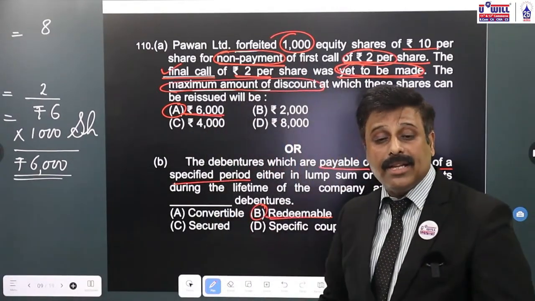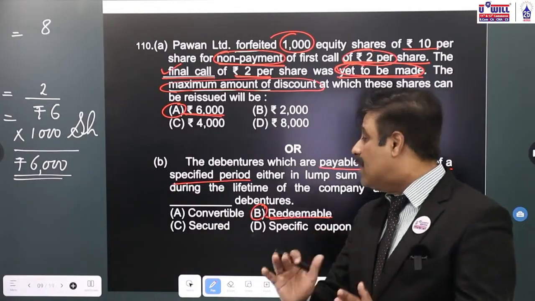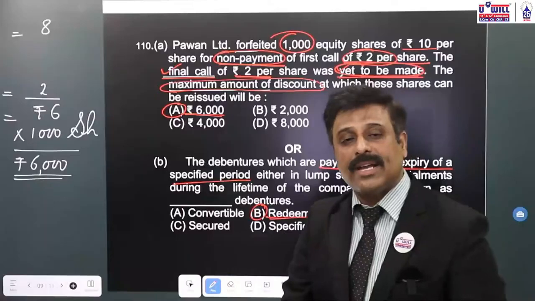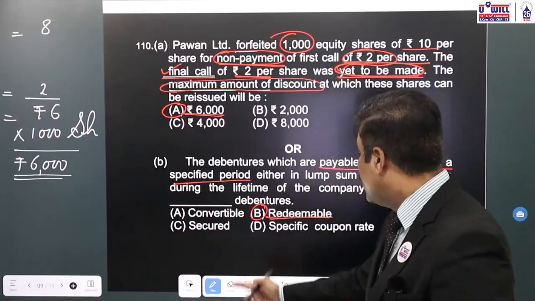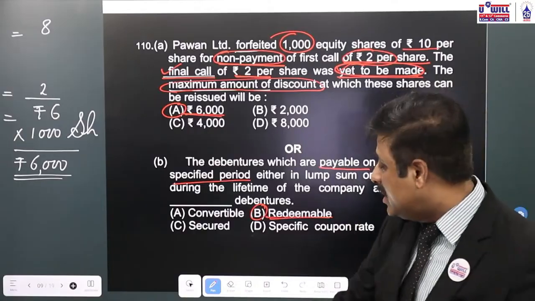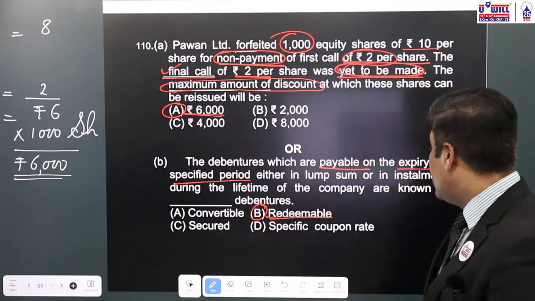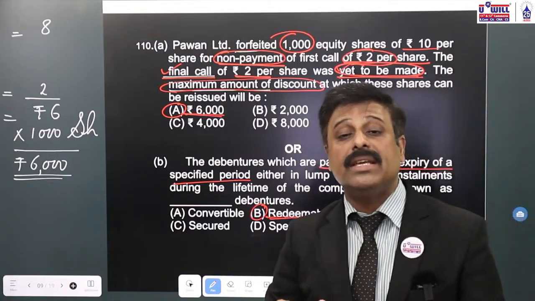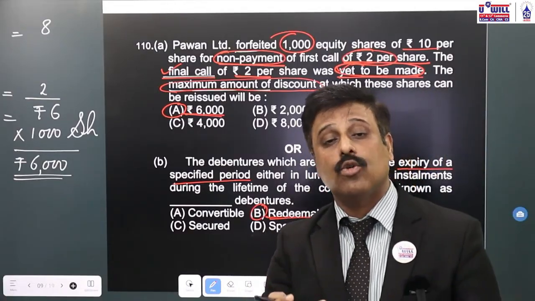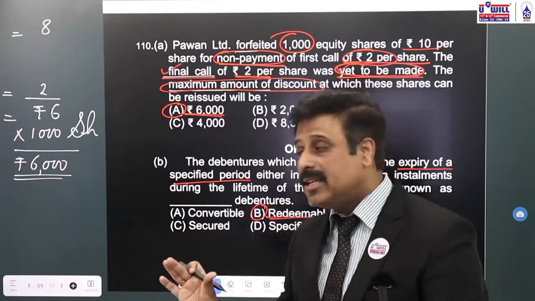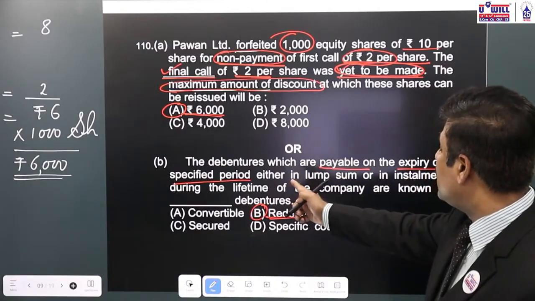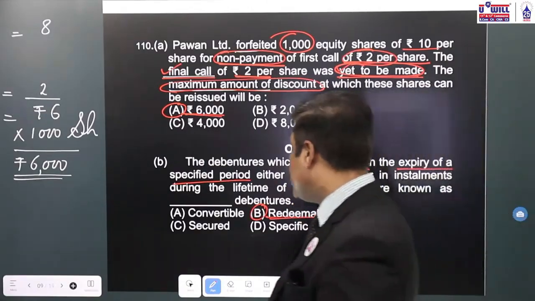What are convertible debentures? Those debentures which are not paid the money. Here it is given payable. They are converted into equity shares at the expiry of the period, either in full or in part. What are secured debentures? When the information is given that some assets are mortgaged, then they will be called secured debentures. And specific coupon rate debentures means they will be issued at a particular specific rate of interest, coupon rate. So that information, if given in the question, it will be called specific coupon rate. Here, because they are payable on the expiry of specified period, we'll call it redeemable debentures.